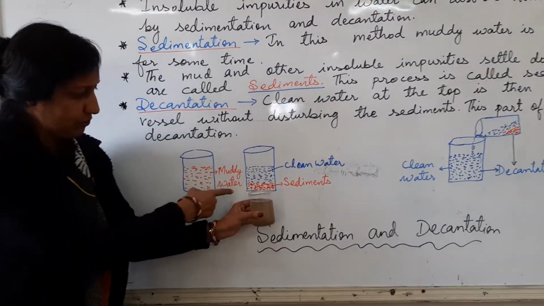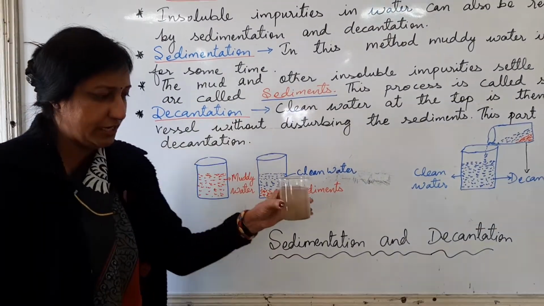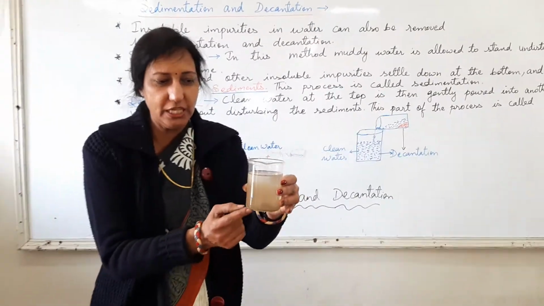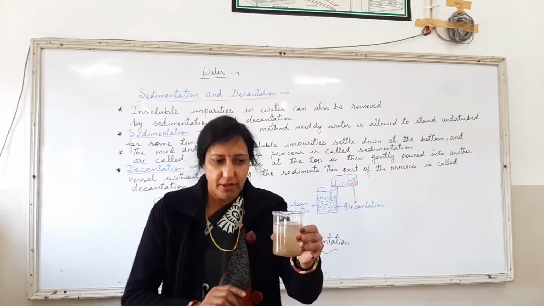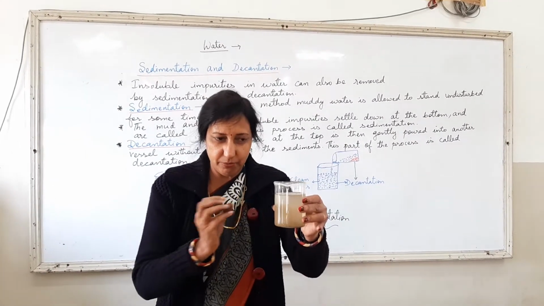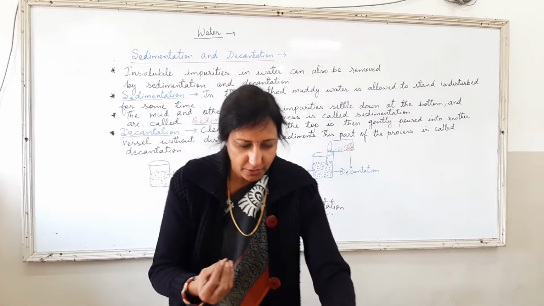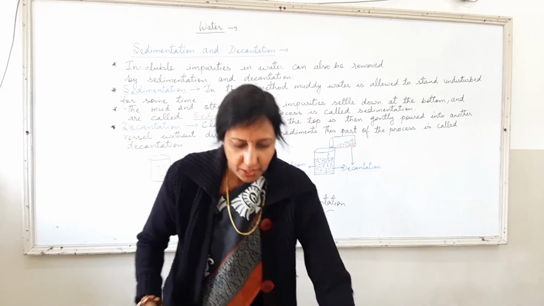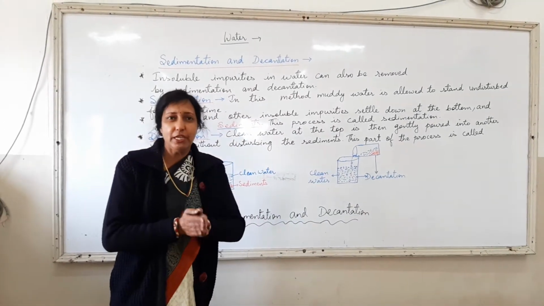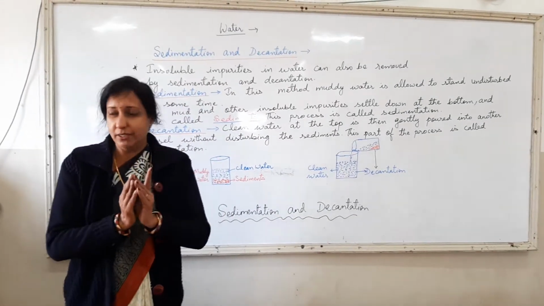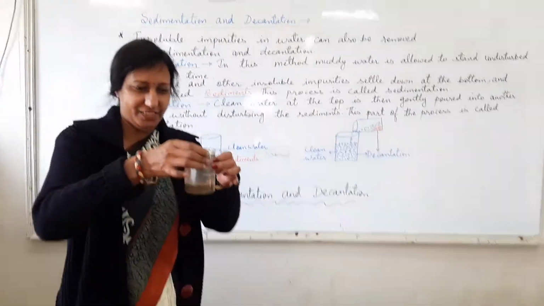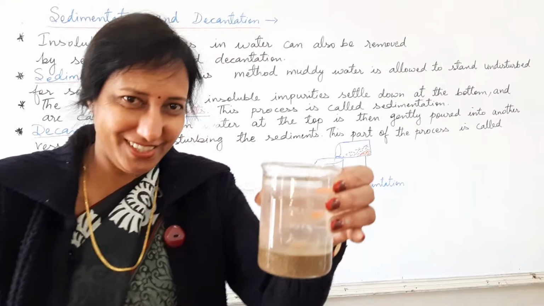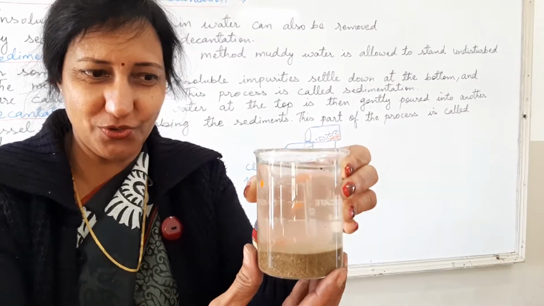For you all to understand the next process, what I need to do is leave this water undisturbed for some time. As you can see this mud is rotating in the beaker. After some time when I am leaving it undisturbed, what will be the result children? Here you can see the result which I am showing to you all.